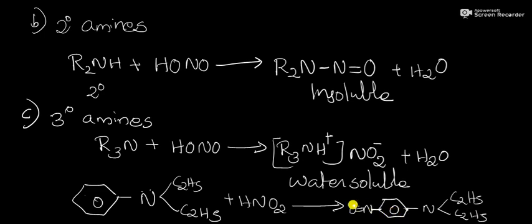So this is para nitroso N,N-diethyl aniline. So in the case of tertiary aromatic amine, it reacts with nitrous acid and converts into para nitroso N,N-diethyl aniline.